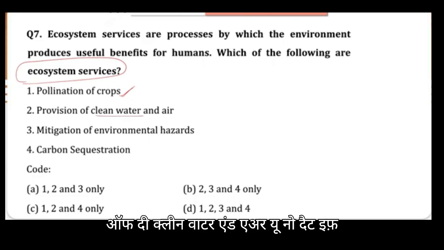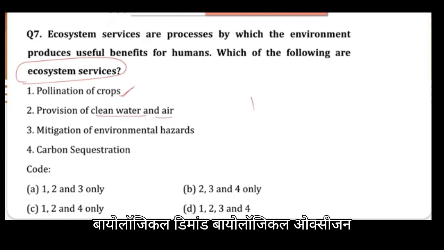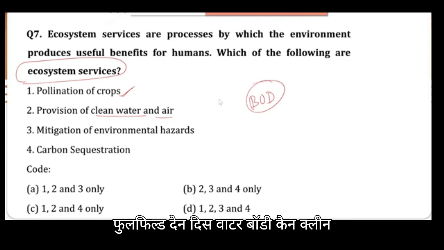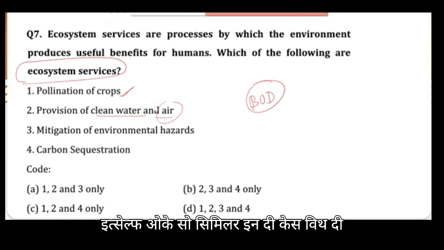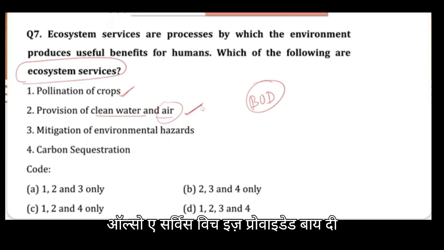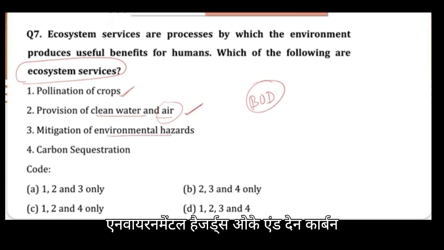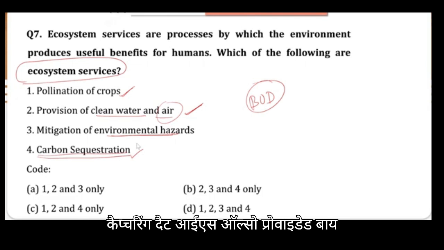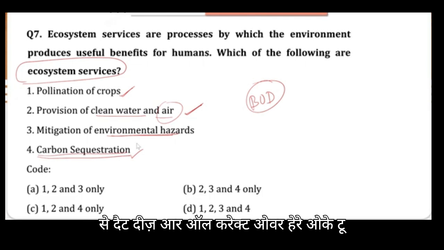Then provision of clean water and air. You know that if the biological oxygen demand of a particular water body is fulfilled, then this water body can clean itself. Similar is the case with the air. So we can say that is also a service which is provided by the environment itself. Mitigation of environmental hazards. And then carbon sequestration, or carbon capturing, that is also provided by the ecosystem or the environment. So we can say that these are all correct over here.